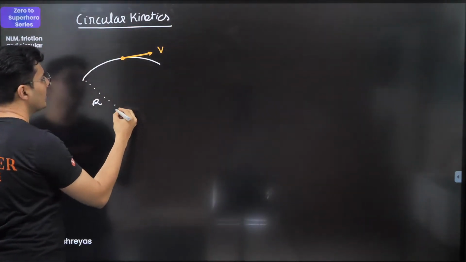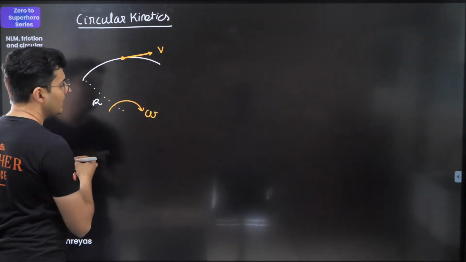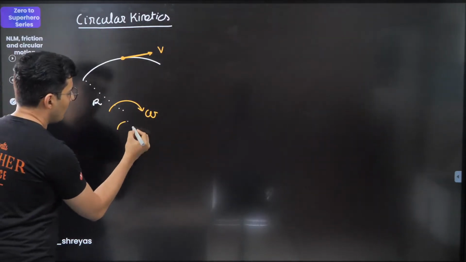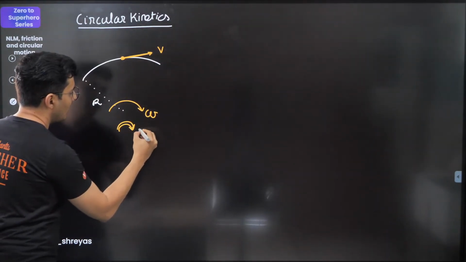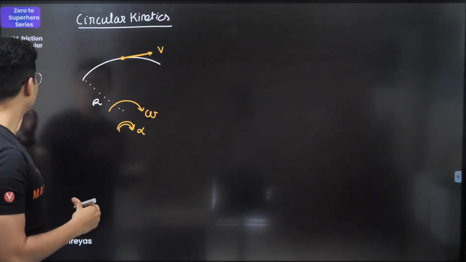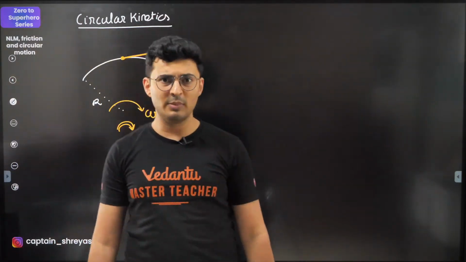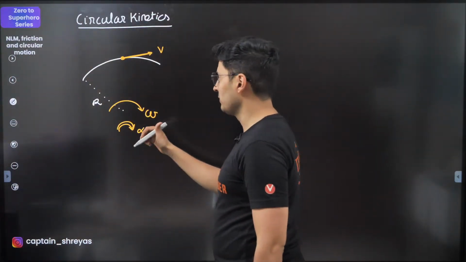Let's say this is v, and it will have some angular velocity, and it will also have probably some angular acceleration. And let's see what is the relationship between all of them. First of all, the relationship between v, omega, alpha, all of this.